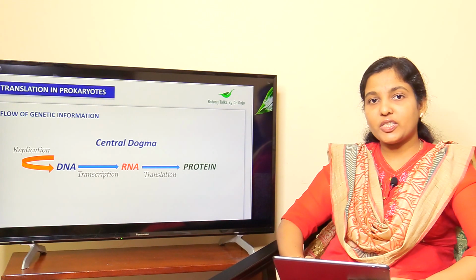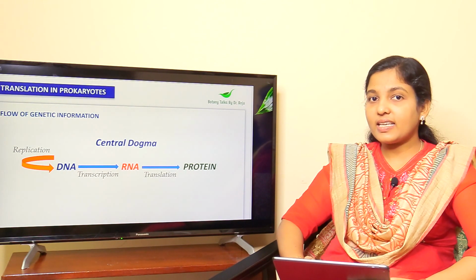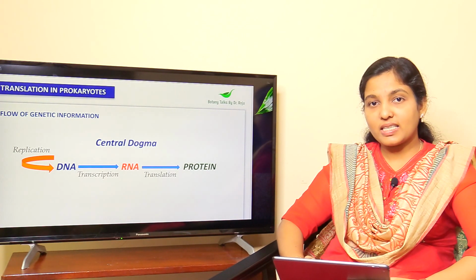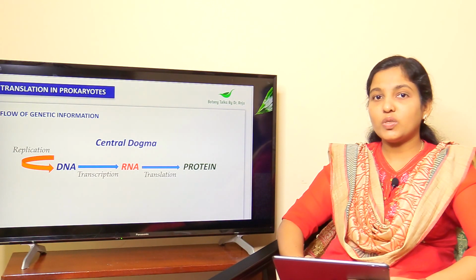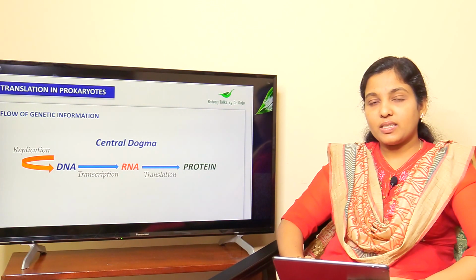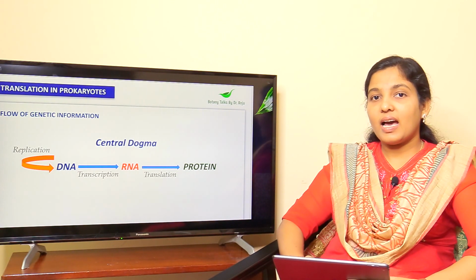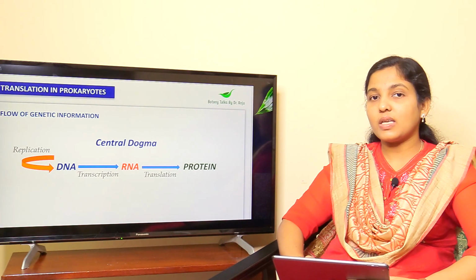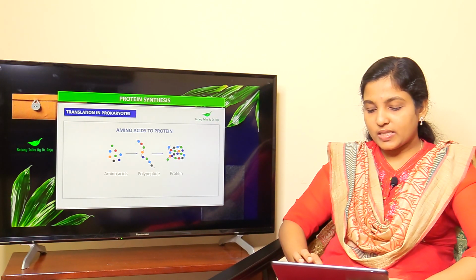Therefore, gene expression is a two-step process. The first step of gene expression is called transcription and the second step is called translation. The first step, transcription, is necessary for the second step. Without transcription, translation will not occur. In transcription, three types of RNA molecules are produced from DNA, and then these RNA molecules are utilized for the synthesis of proteins. What are the building units of proteins?